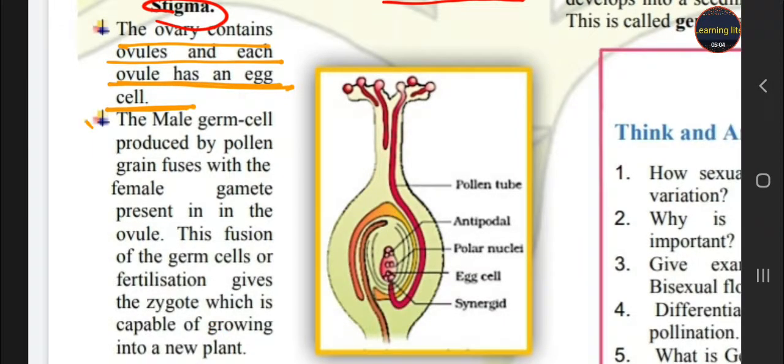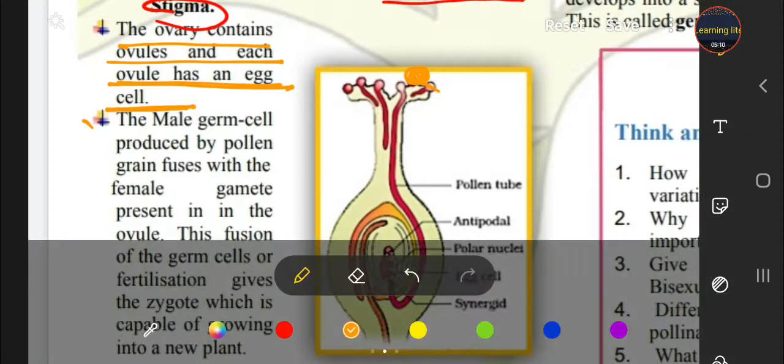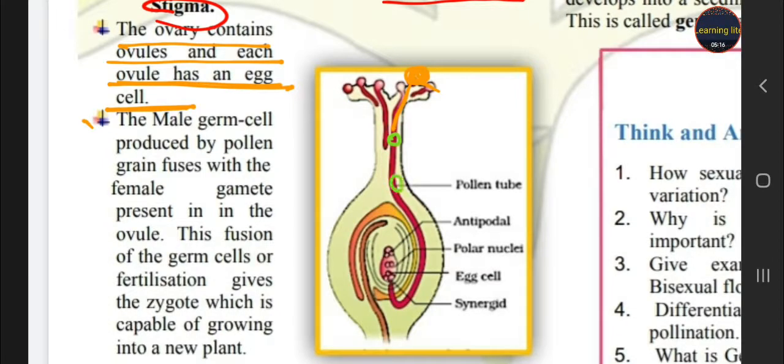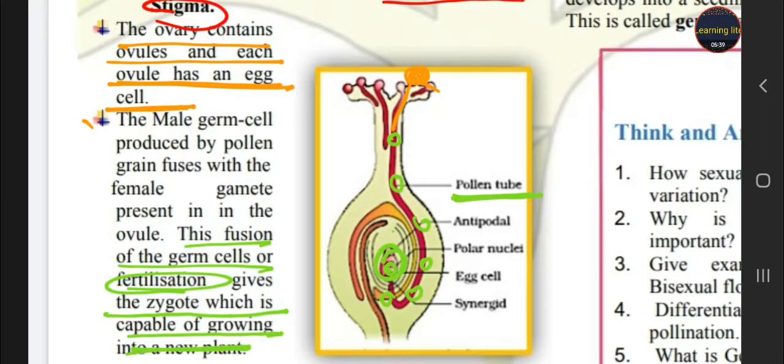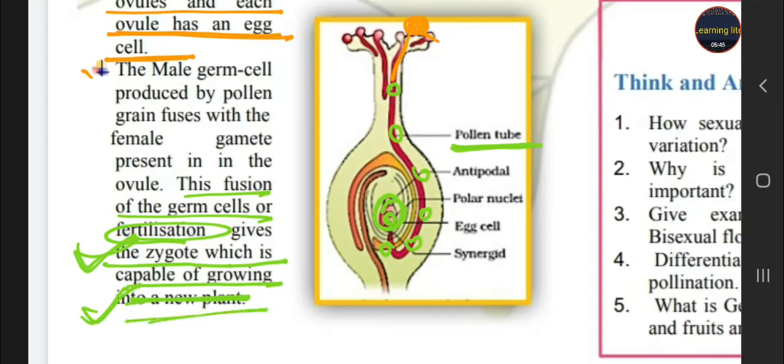The male germ cell produces the pollen grain. These pollen grains stick to the stigma and through the stigma enter inward through the pollen tube. The pollen tube works as a carrier or a path which carries the male germ cell near to the egg cell. And here the formation of the zygote occurs, which is capable of growing into a new plant, and this fusion is called fertilization. After fertilization the zygote is formed, and from the zygote a new plant is formed.